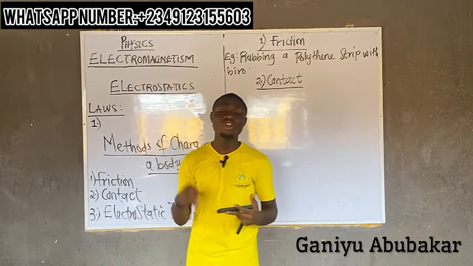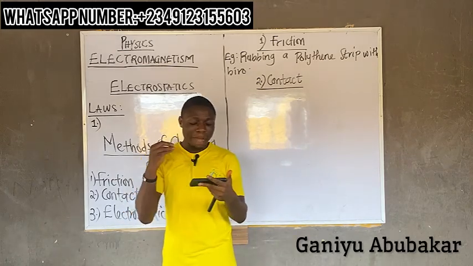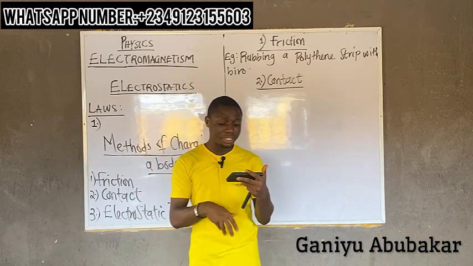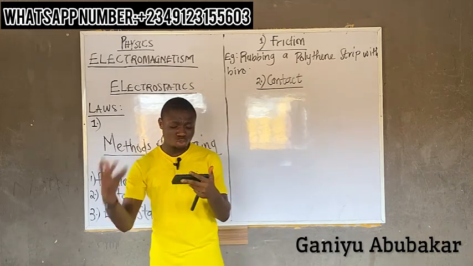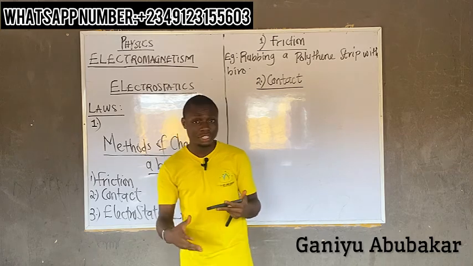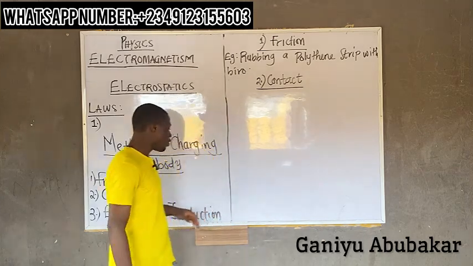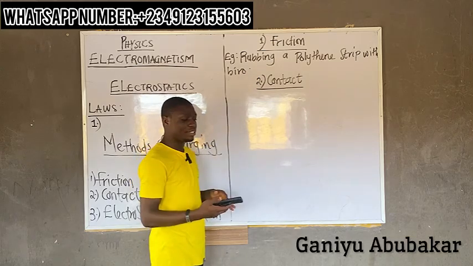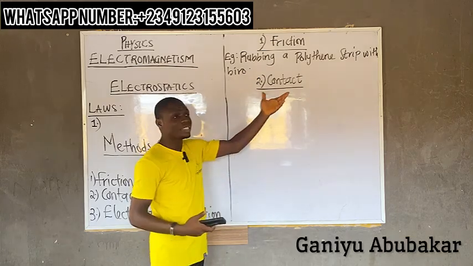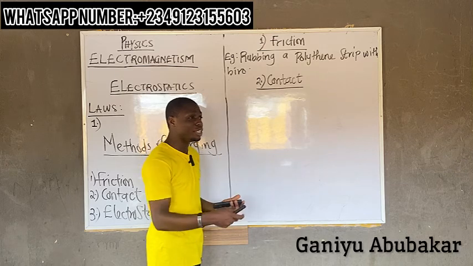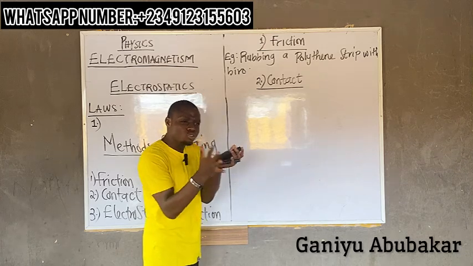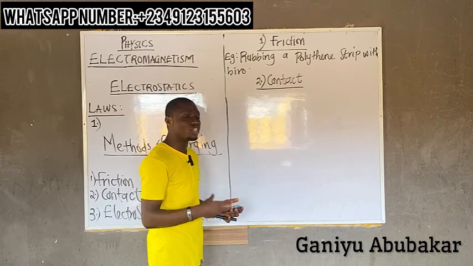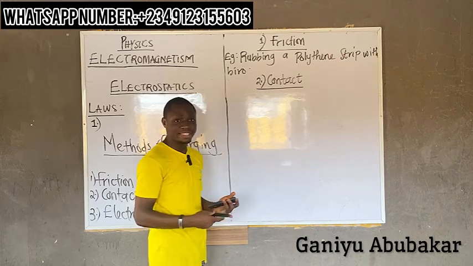But bear in mind that by contact is the process of charging a neutral body by bringing it close to a charged body. Please, I'm not rubbing. When it comes to friction, I'm charging the body by rubbing it. When it comes to contact, I'm charging the body by bringing it close to a charged body. I'm not rubbing, but bringing it close to a charged body.